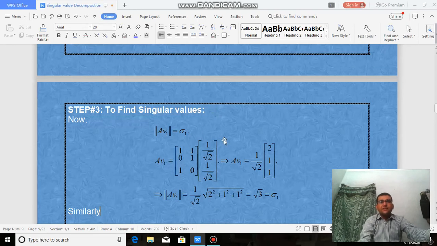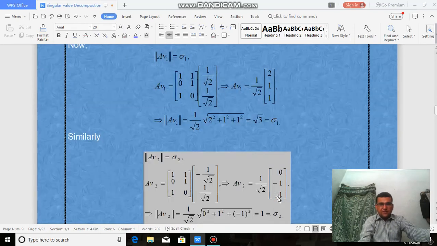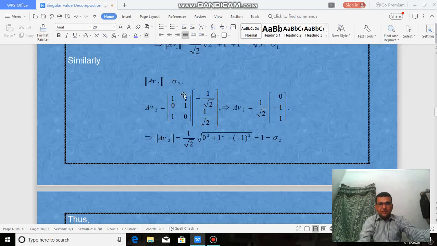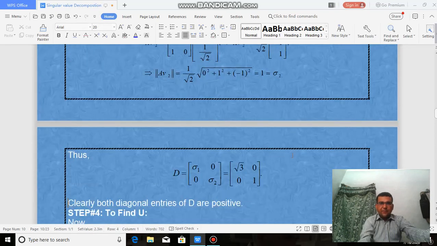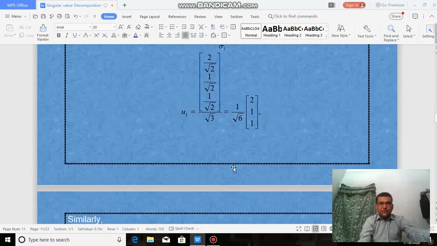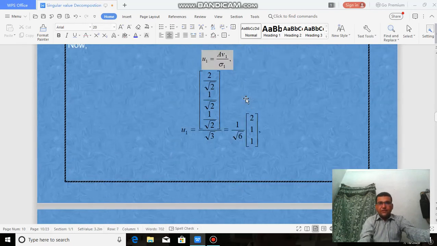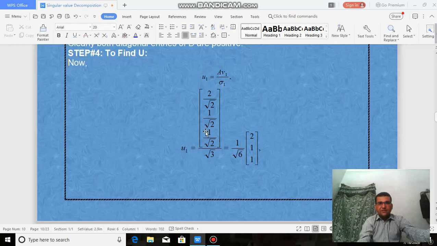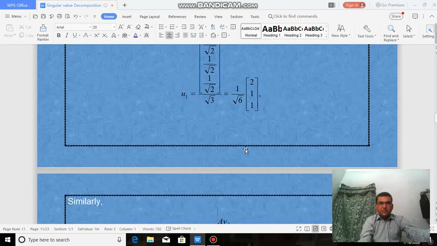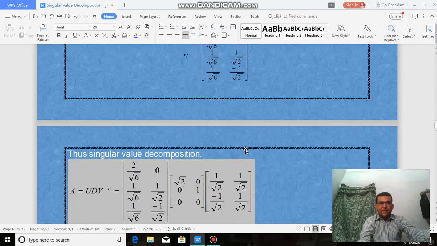Step 3, we calculate the singular value decomposition. We use this formula. First we calculate AV1, which will give this, then we get the norm, which is equal to sigma 1. Then similarly we get sigma 2. Same pattern. Then we get this diagonal matrix. Then we calculate U. For U, we follow this one, U1 equal to this one. Similarly, we calculate U2.